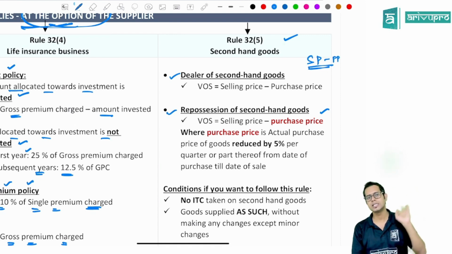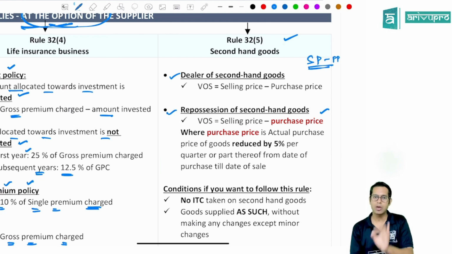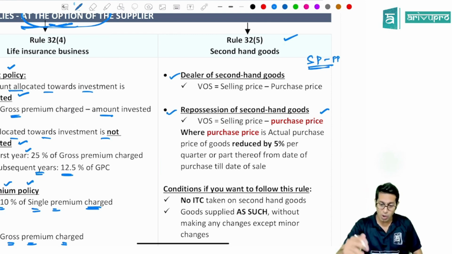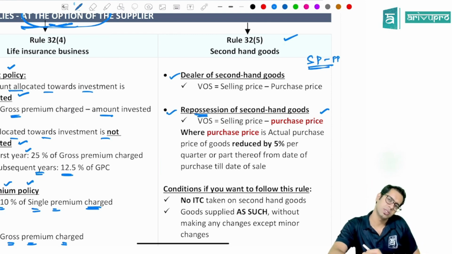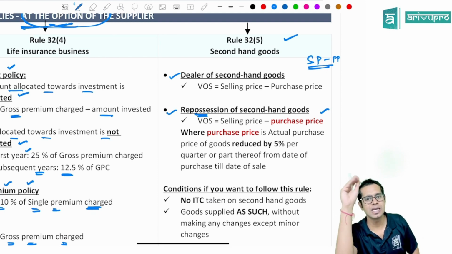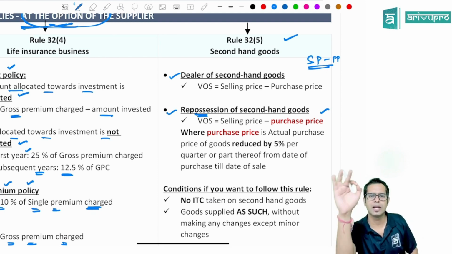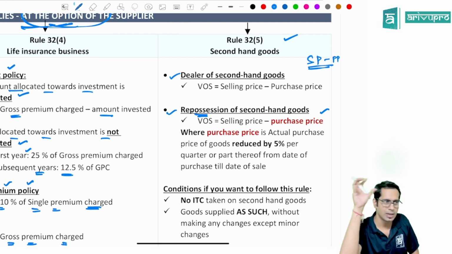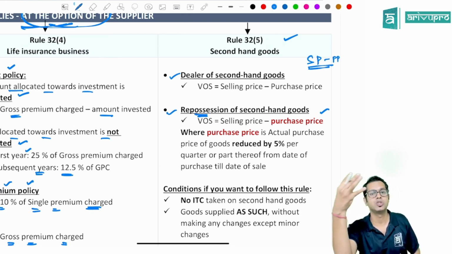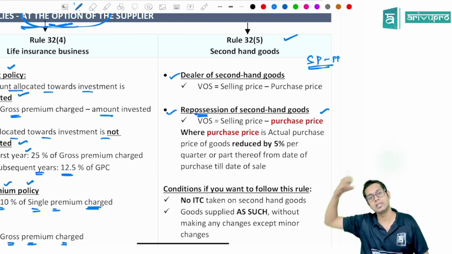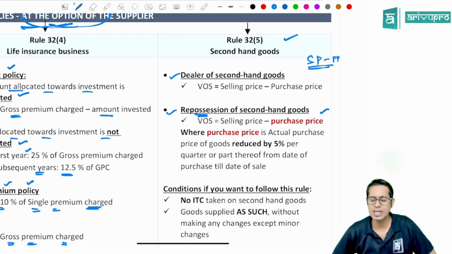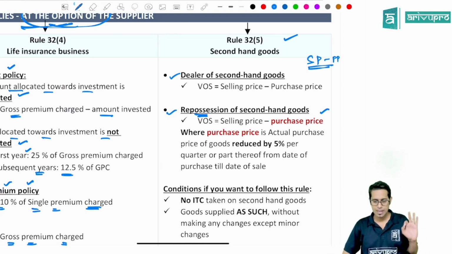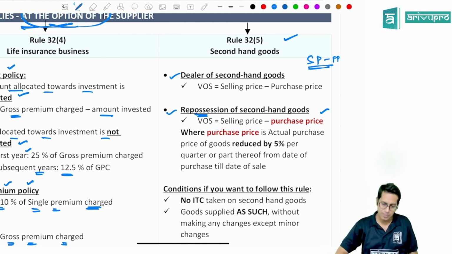Now Cars 24 sells this car for 1,40,000 rupees. So what is the value of supply for them? 1,40,000 minus 1 lakh, which is 40,000 rupees. Now, what do you mean by repossession of second hand goods? Sometimes what may happen is I have purchased a new car by taking a bank loan. Now, I have not repaid the loan. What will the bank do? They will take back the car from me. So the possession of the car was with me. Now the car is repossessed by the bank. In that case, what is the value of supply, sir? Selling price minus purchase price.